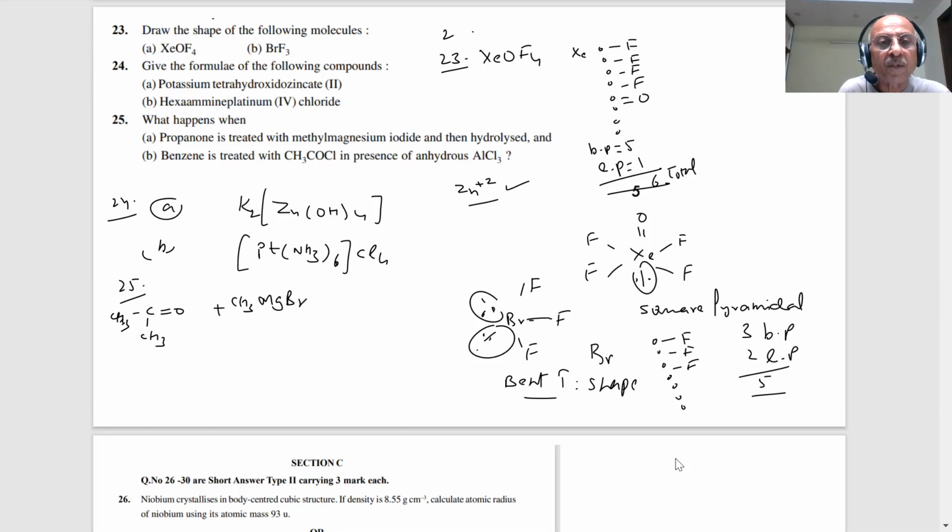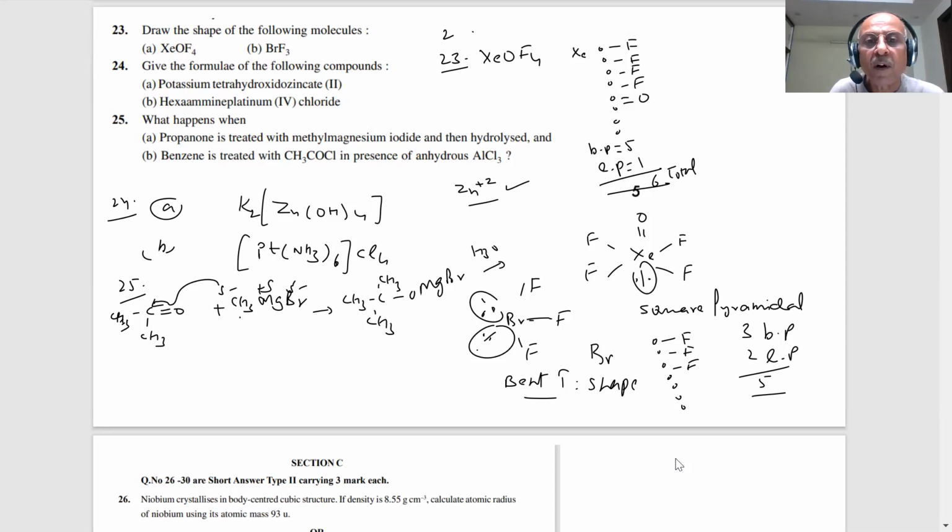Then you know these are plus, and these are negative. Student, what will happen? Where is it attacking, what is the product? CH3, CH3, CH3, OMgBr, students. Then what happens? Hydrolysis. What alcohol are you getting? It will give a tertiary alcohol, t-butyl alcohol.